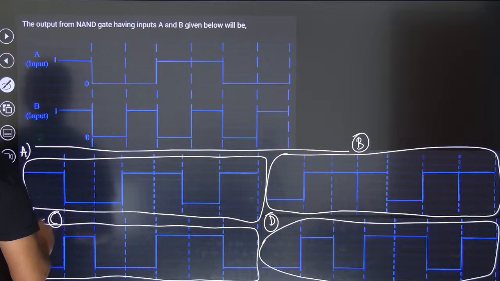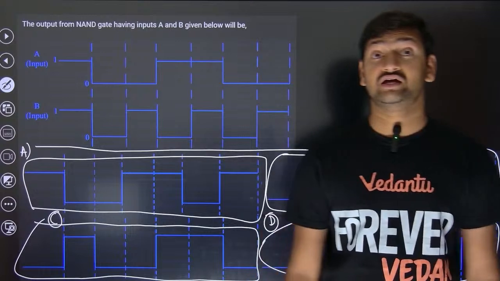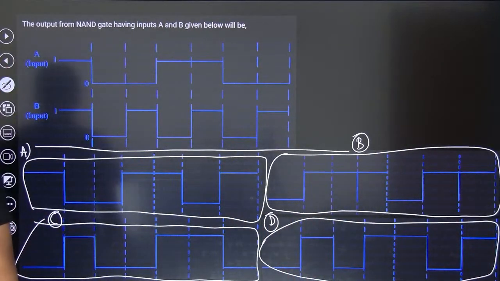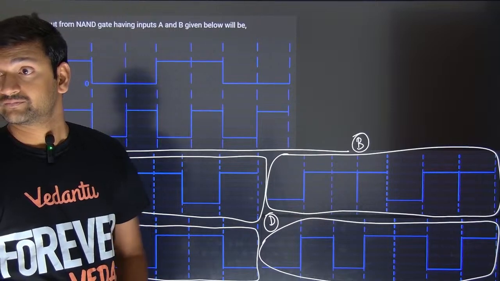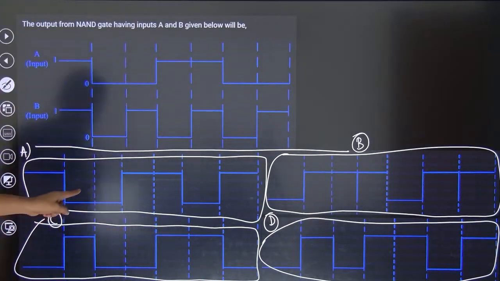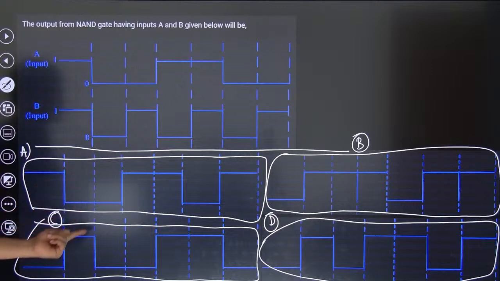Man, be smart. Don't randomly start. Look at the graphs where the difference is there. Based on that, you eliminate the options. Look, if I look at A and C, the second part itself is different for A and C. So if I am able to find the second part, then I can eliminate one of the options.